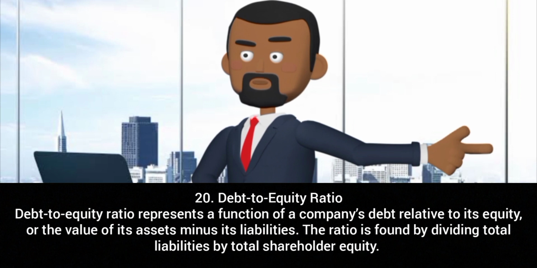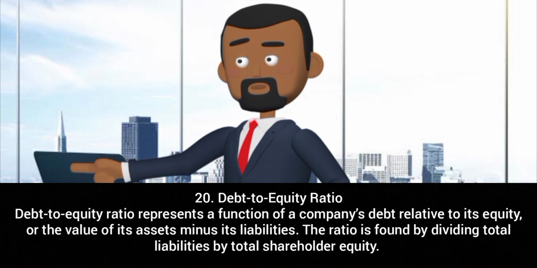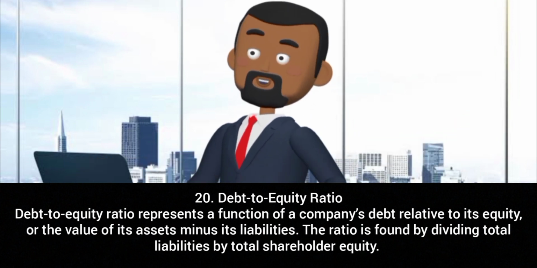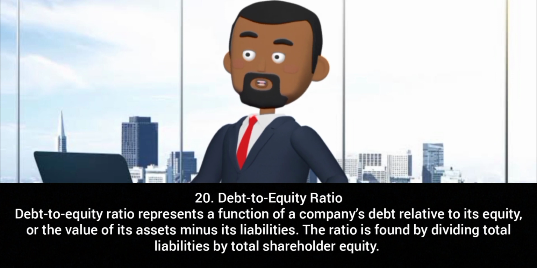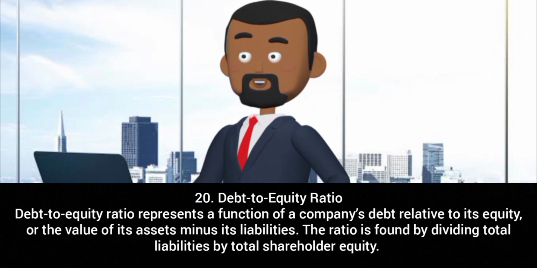Number 20. Debt to equity ratio. Debt to equity ratio represents a function of a company's debt relative to its equity, or the value of its assets minus its liabilities. The ratio is found by dividing total liabilities by the total shareholder equity.